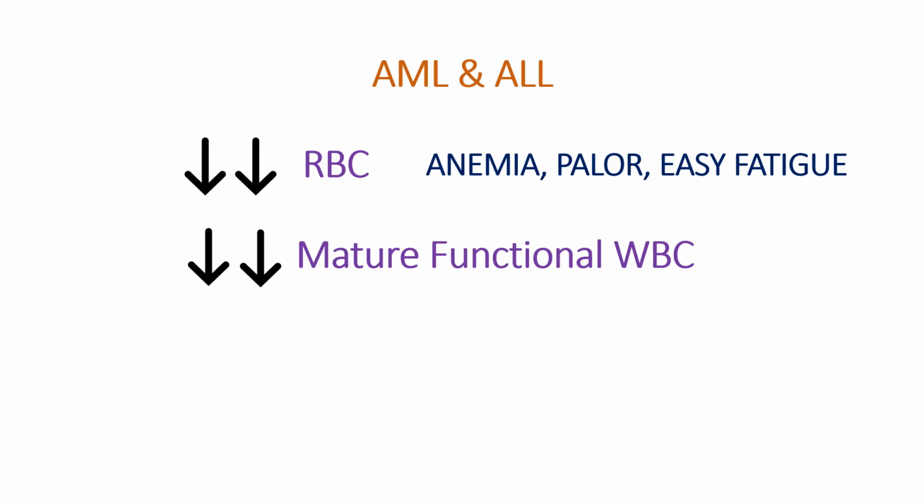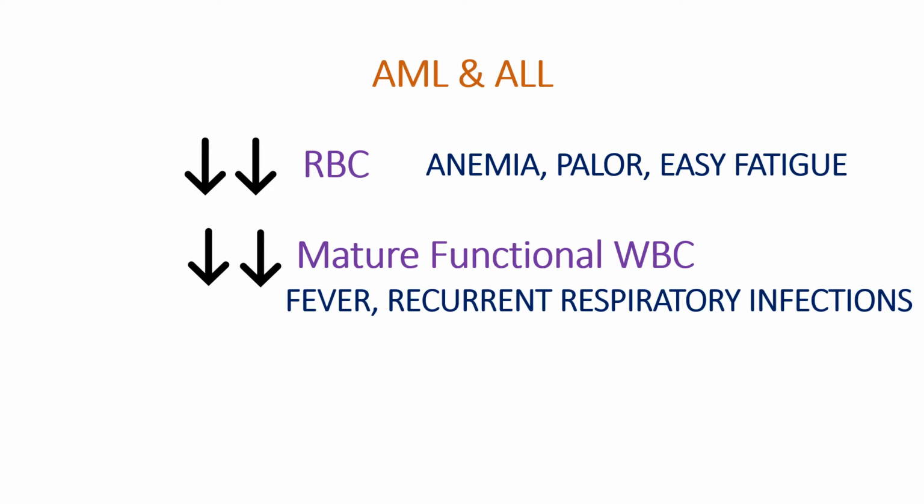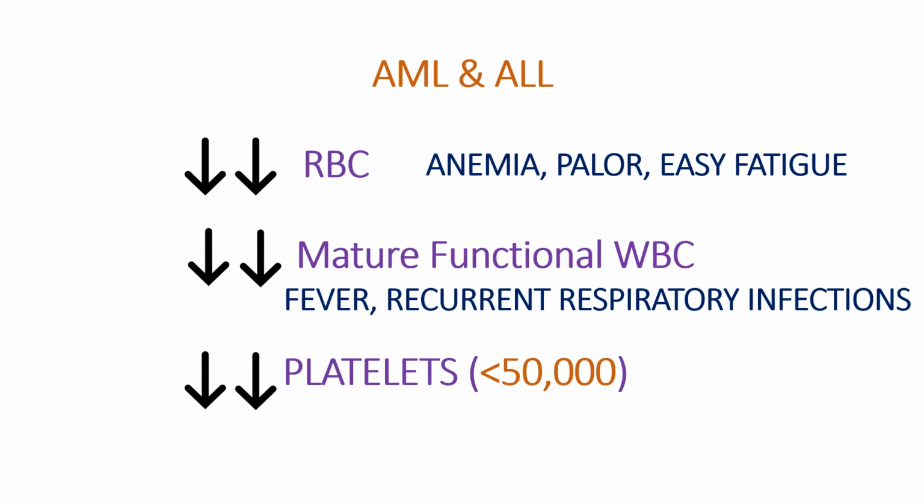When you have a decrease in mature functional WBC, what symptoms will the patient have? The patient will have recurrent infections, the patient will have fever. Obviously the person has lost the capability to fight against infections. So the patient will have fever and recurrent respiratory infections. And lastly, the patient will also have fewer platelets, and especially in acute leukemias, it is very, very important to remember that the platelets will be very much decreased, that is, less than 50,000.